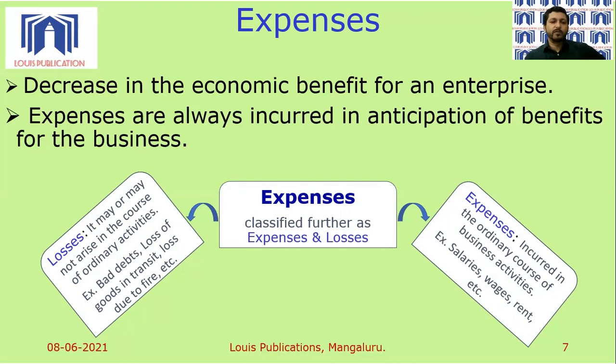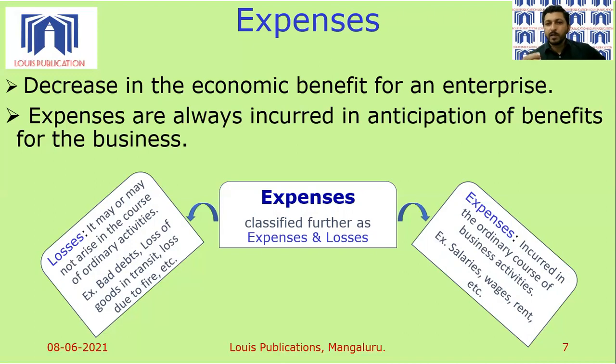If we look at the left side of the screen, we have losses. What do you mean by losses? It may or may not arise in the course of ordinary activities. It is not compulsory that losses have to happen. But if losses happen, that is also a part of the business. Those are incidental to the business, connected to the business. For example, bad debt. What do you mean by bad debt?